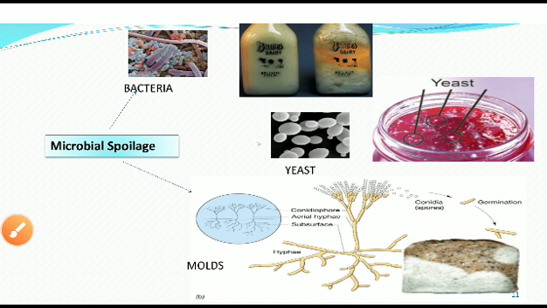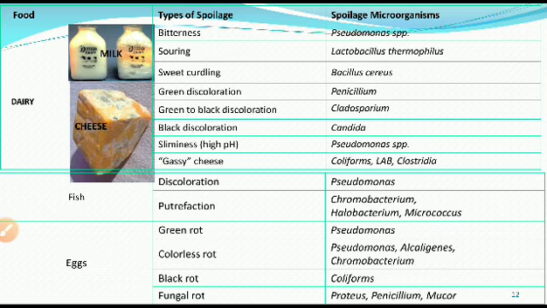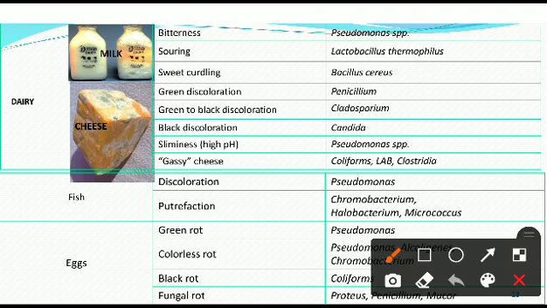Here there are some examples of the microorganisms which spoil food, and some types of spoilage. Dairy products like cheese and milk are spoiled by microorganisms such as lactobacillus, bacillus cereus, and penicillium.